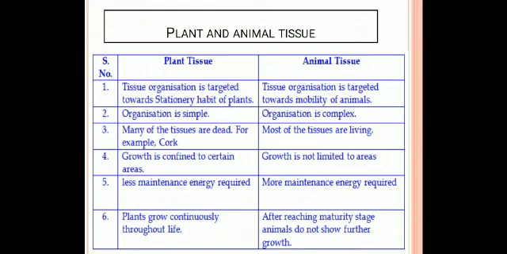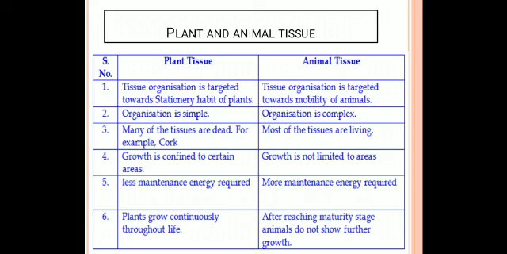Based upon this character, plant tissue and animal tissue differ. In animals, tissue organization is targeted towards mobility, the movement of the animal. So the organization is very simple in plant tissues and very complex in animal tissues.